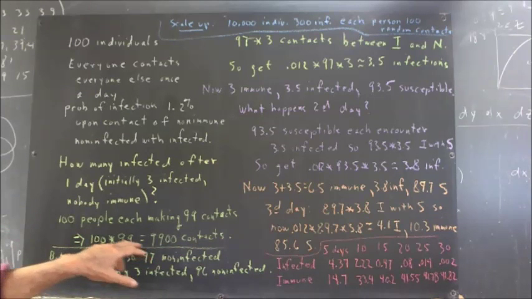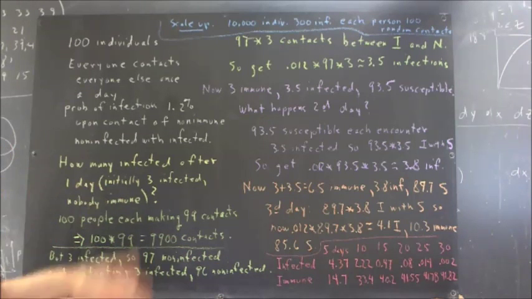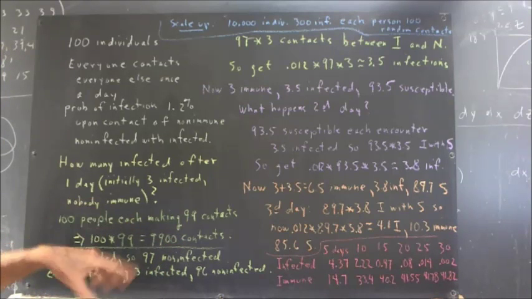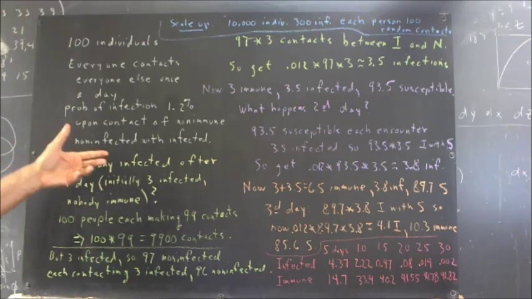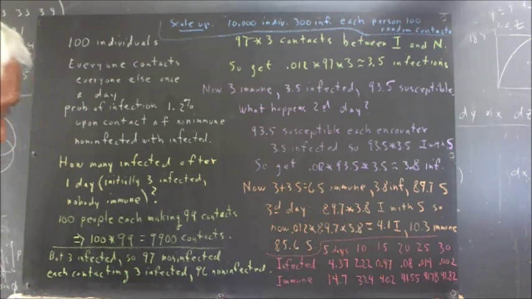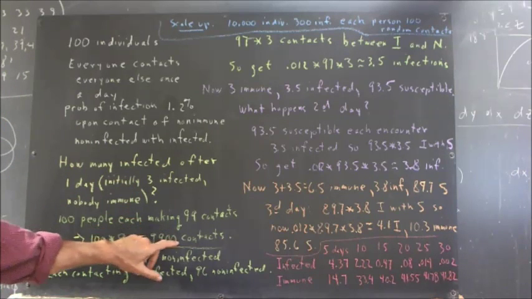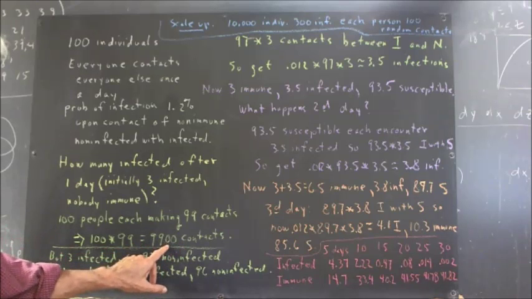Now, that's not immensely helpful in figuring out how many new infections there are going to be, because most of these contacts are going to be between the 97 healthy individuals and the 96 other individuals that each of them contacts who are not infected. However, that's not a bad idea to still kind of understand this.